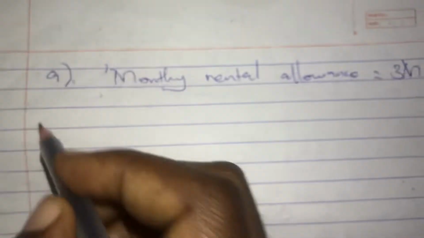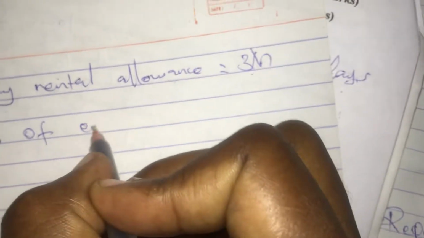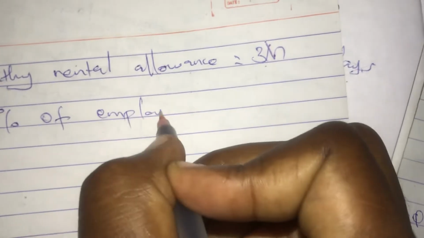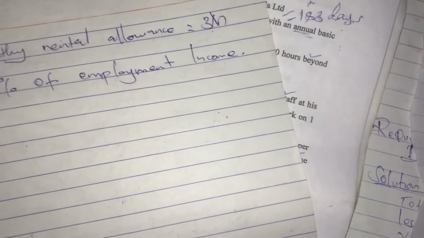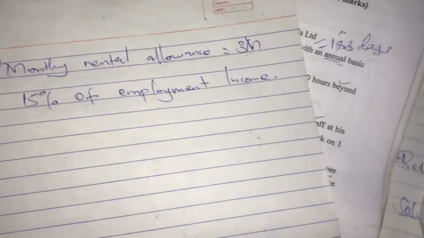Then the B, we said it is 15% of employment income.